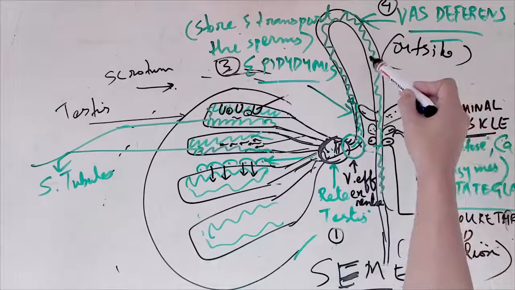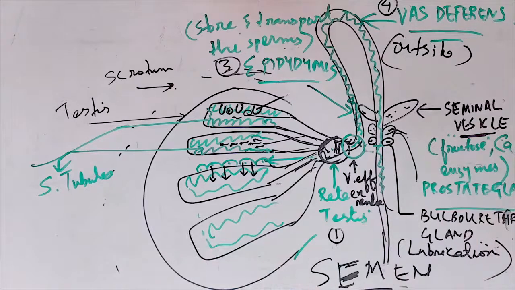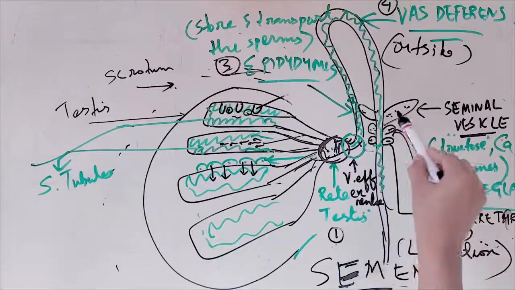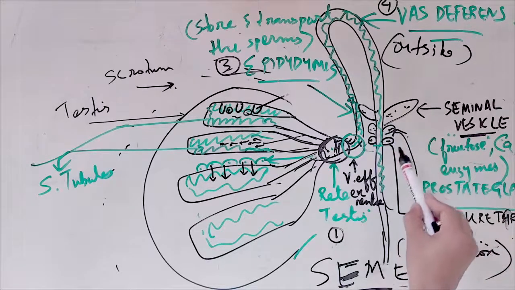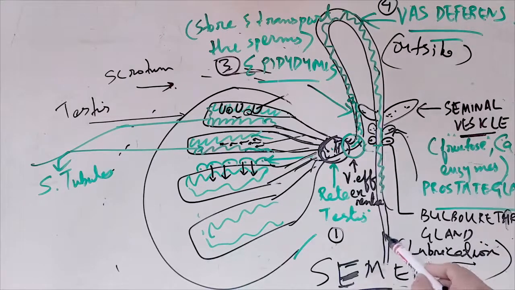And then the sperm moves on, and secretions will occur from the seminal vesicle, fructose, calcium, enzymes, then the prostate gland, and the bulbourethral gland. Plus all this, it also helps in what? Lubrication. And it comes out as a white milky color, which is known as semen. So semen will be rich in what? Fructose, calcium, enzymes.